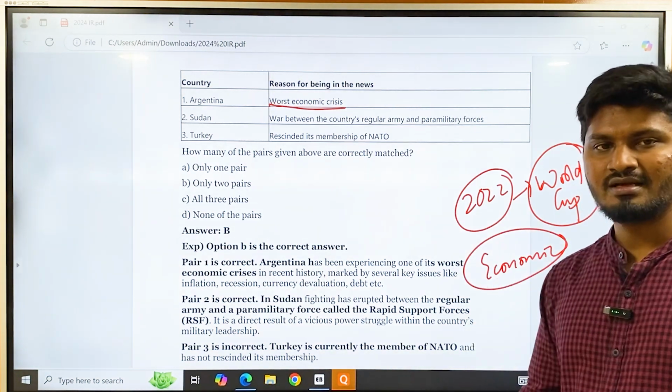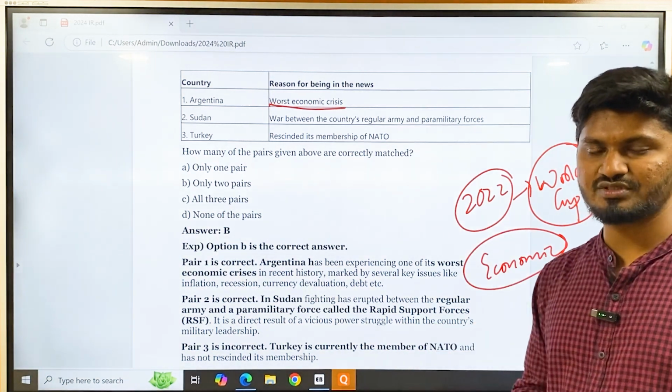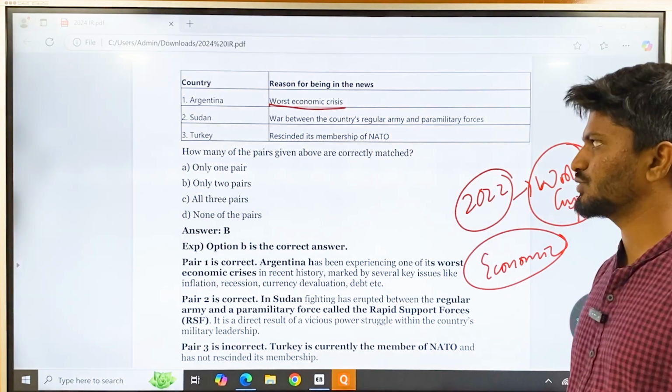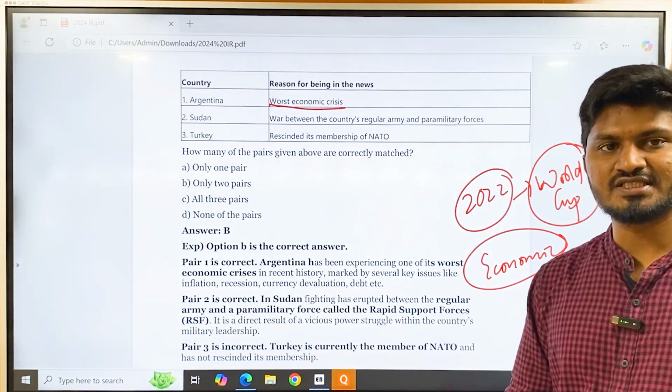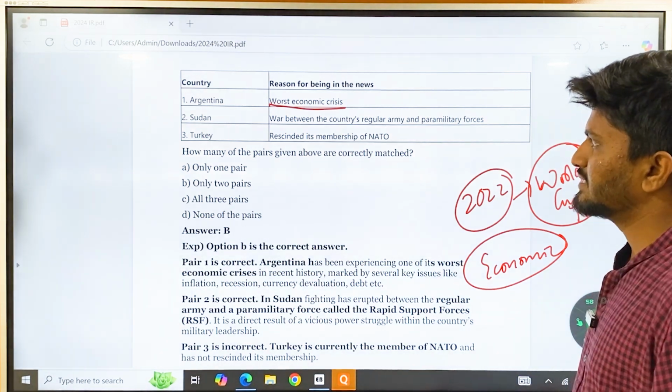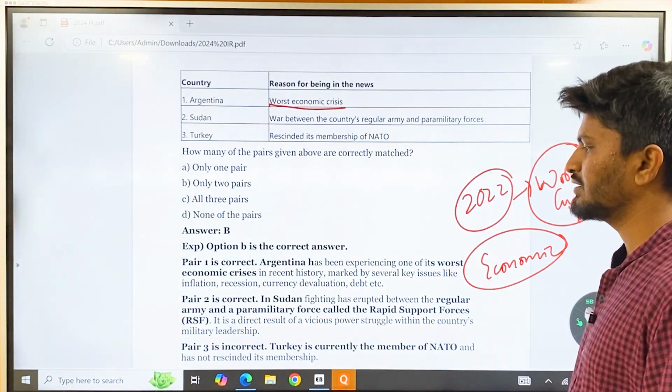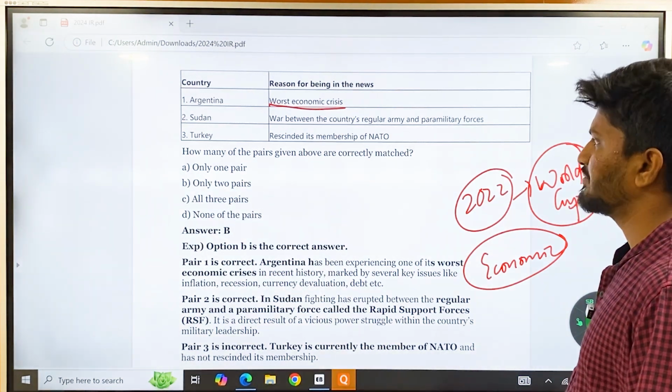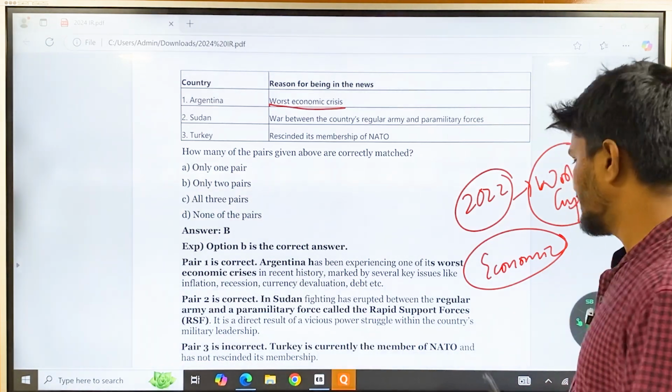If you had an eye on these kinds of news around the world, you would have easily answered this question. Argentina is going through inflation rates of more than 100% and other things. So the correct pair is 1. And statement number 2, war between regular army and paramilitary forces in Sudan. This is also correct.